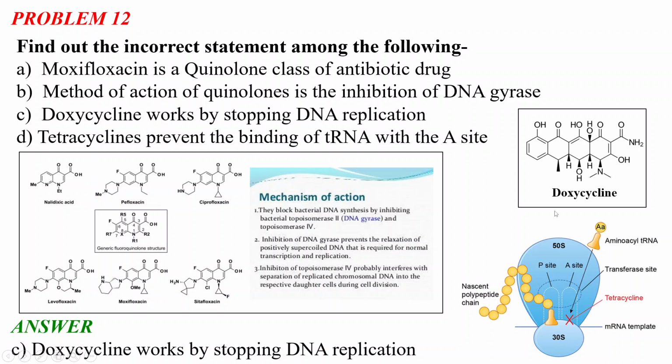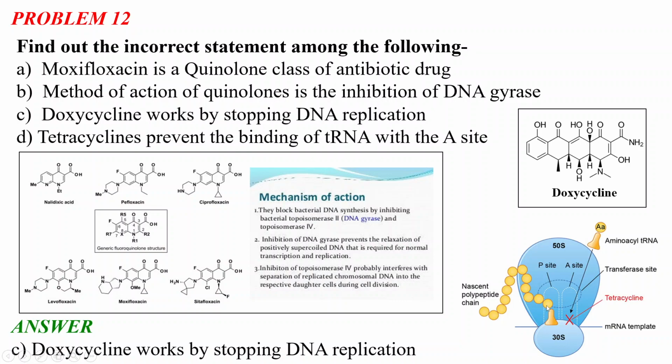Okay, so you can see there is a 50S, this is the bacterial ribosome, as we were discussing in our oxazolidinones also. There is a 50S subunit and a 30S subunit, and there is an mRNA triplet template where it binds. There are two sites in the 50S subunit, a P site and an A site.